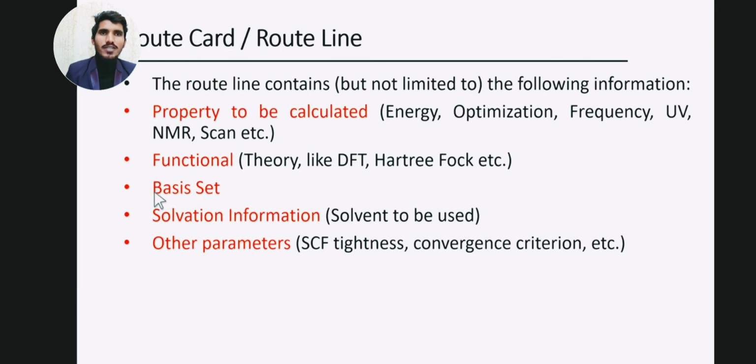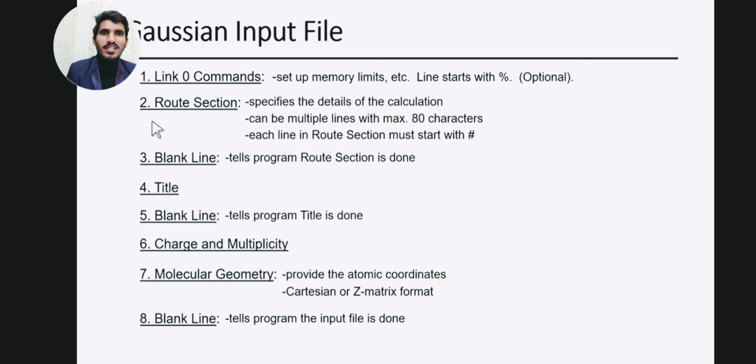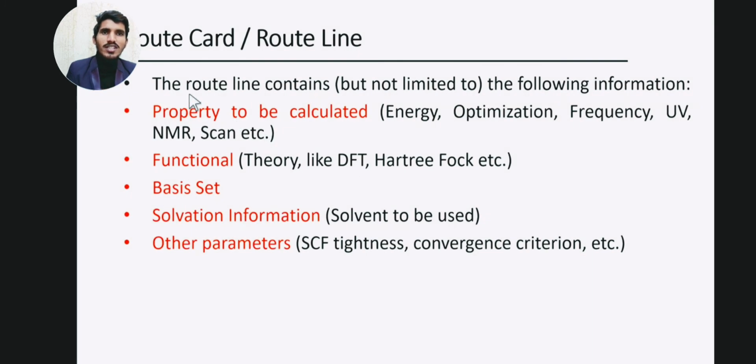The next thing that we have is the root card, or root line. The root line contains the following information. If I talk about the root section, the root card or root line, it contains the property to be calculated, like energy, optimization, frequency, UV, NMR, scan, etc. So the root card actually contains the property that we want to calculate.